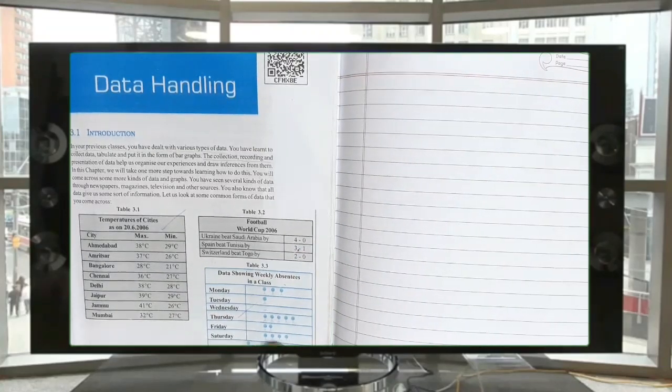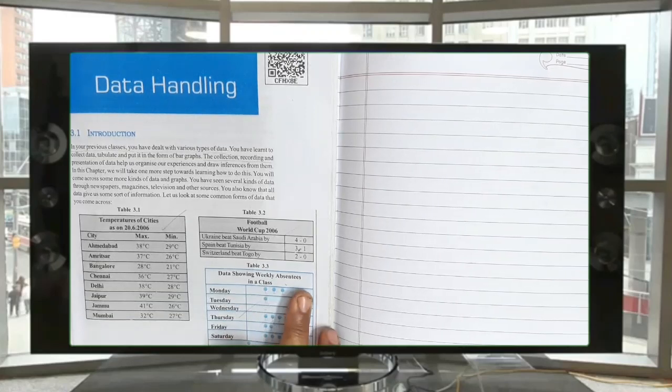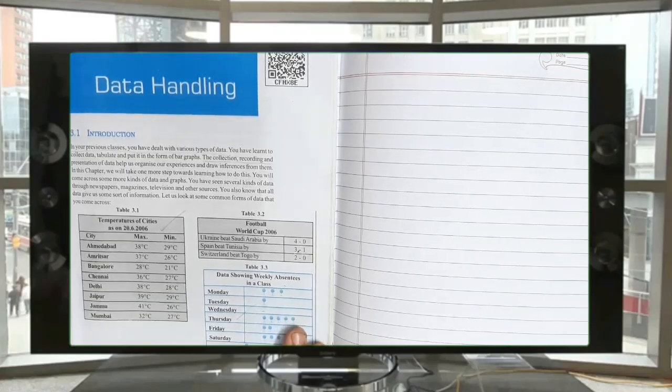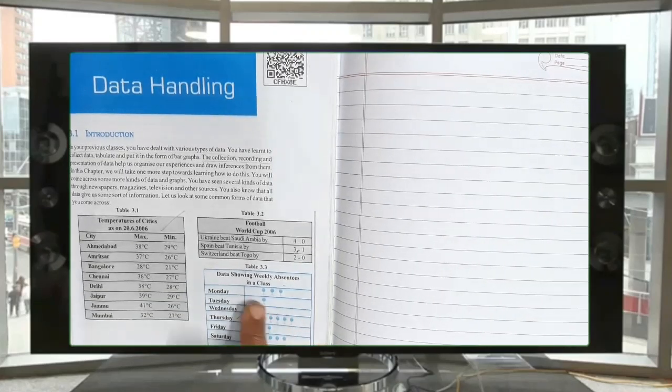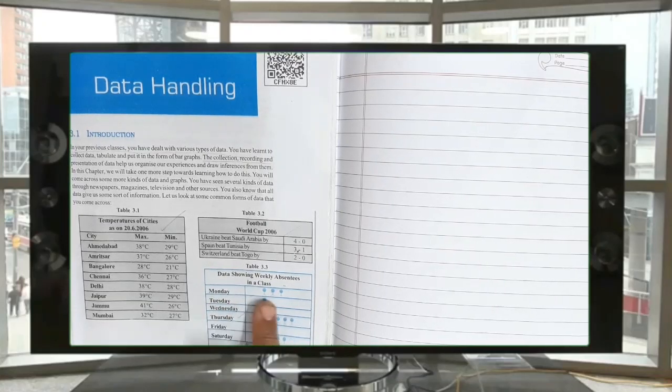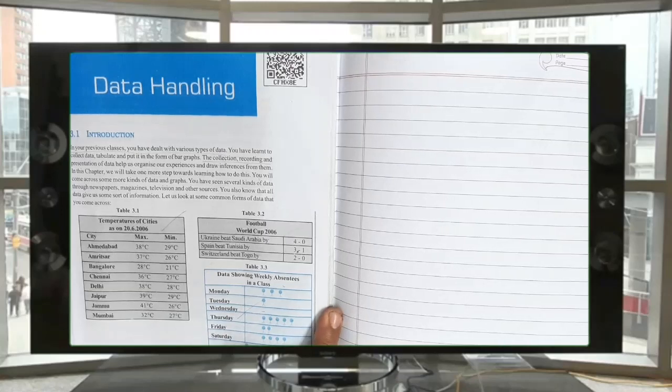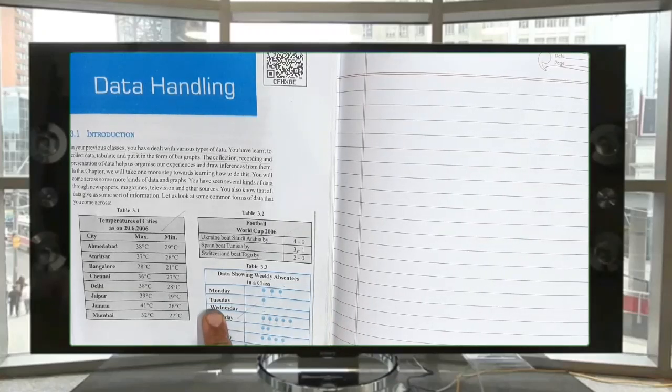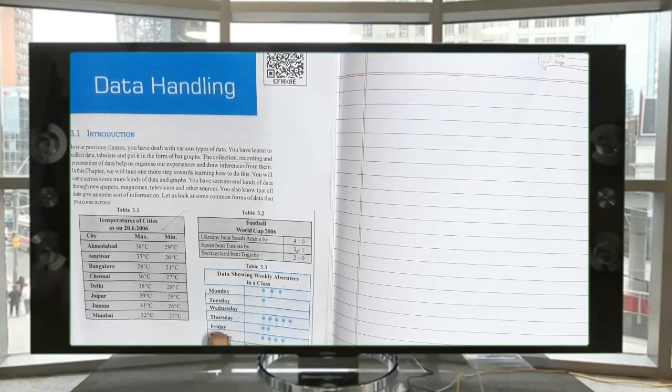Now, the same way, here data showing weekly absentees in a class. In 1 week, Monday, how many were absent? 3 were absent. This symbol shows 3 students or 3 children. Tuesday, just 1. Wednesday, nobody. All were present. No absentees.